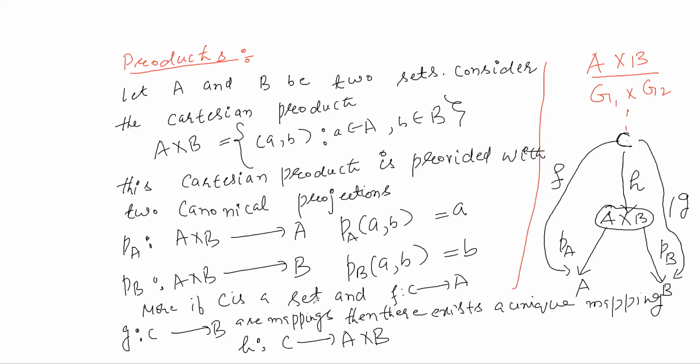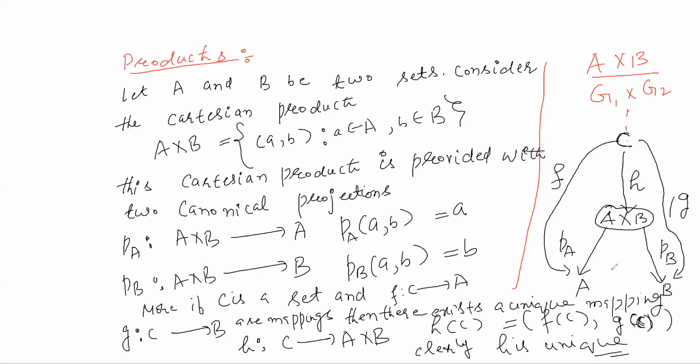It is defined in a natural way. You define H of any c as (F of c, G of c). So it is a uniquely defined map, and clearly H is unique. Moreover, H has the property that PB composition H is G and PA composition H is F.